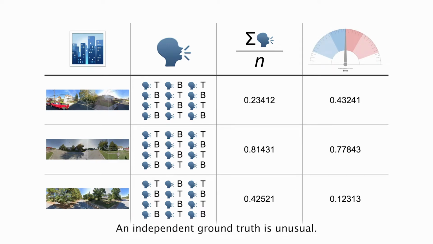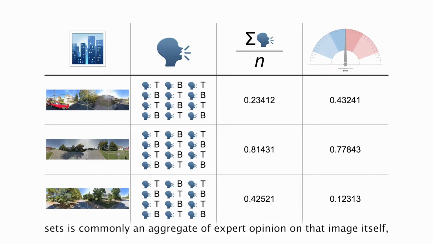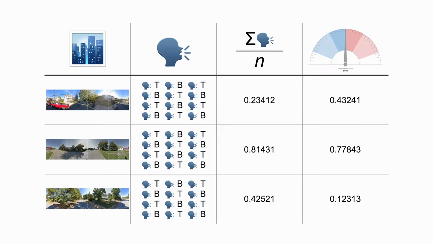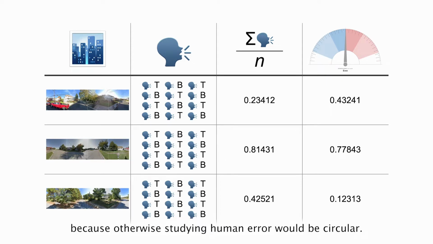An independent ground truth is unusual. For example, in radiology, ground truth in datasets is commonly an aggregate of expert opinion on that image itself, not an assessment independent of human judgment. That independence we think is key here, because otherwise studying human error would be circular.